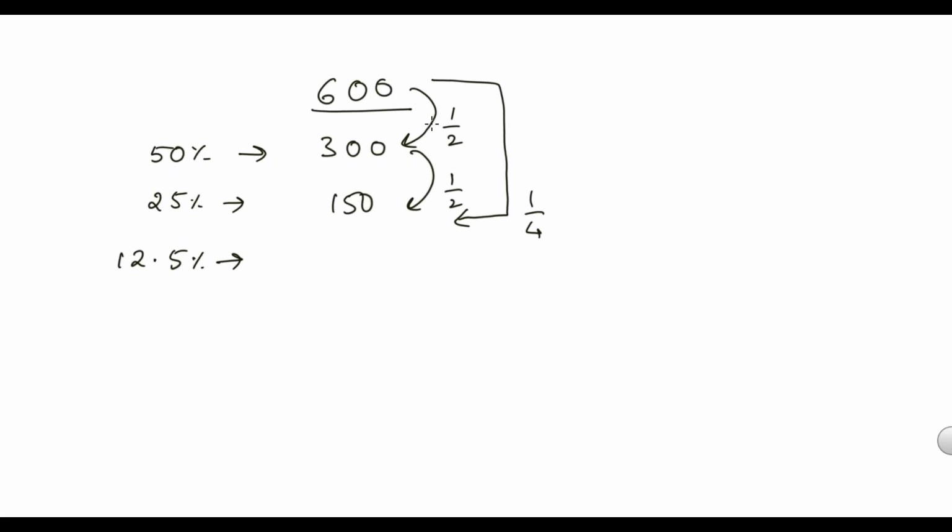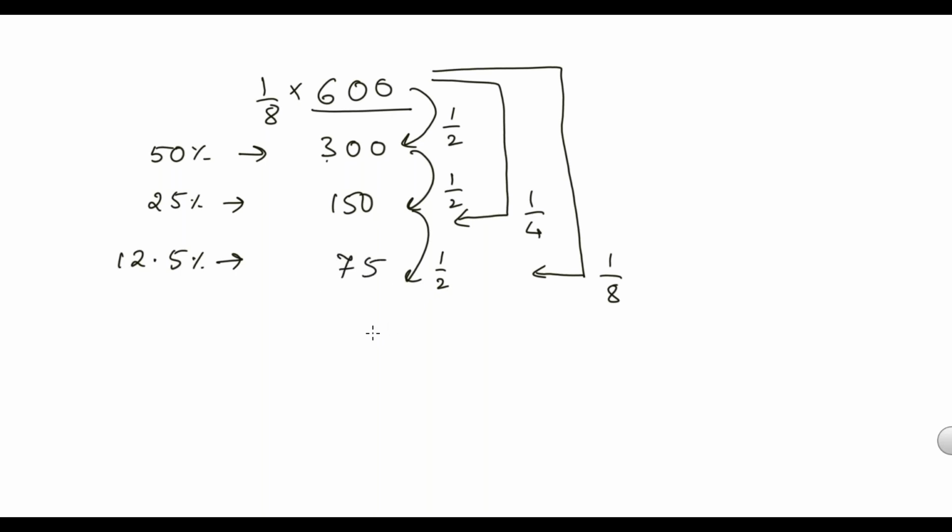12.5% is 1/8 of the whole number. 1/8 of 600, if we take 600 into 1/8, what do we get? That is 75. Or first you take half, and you get 300, half of that is 150, and half of 150 is 75.